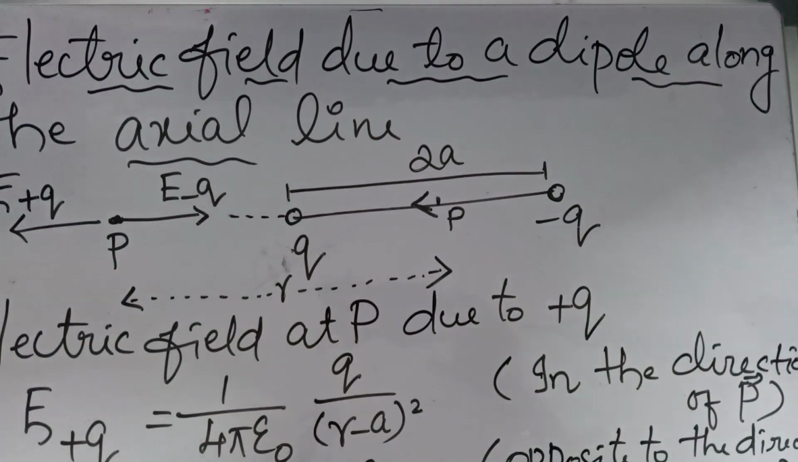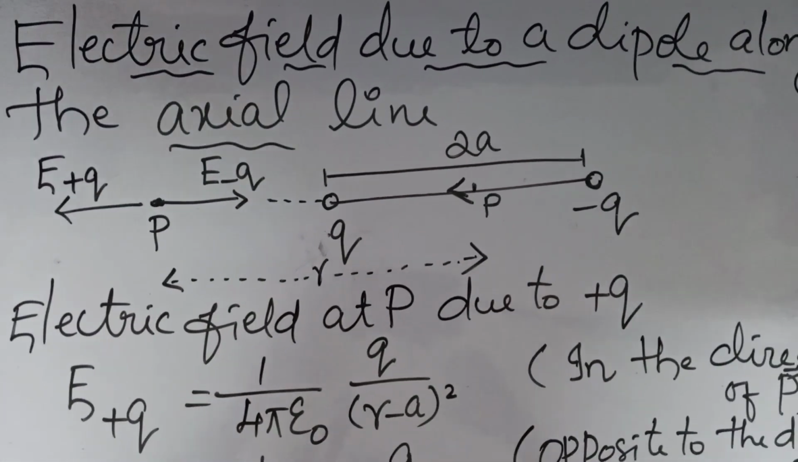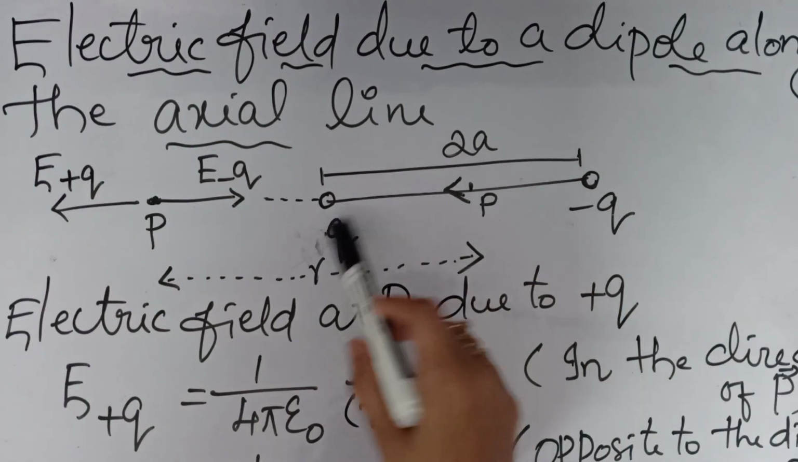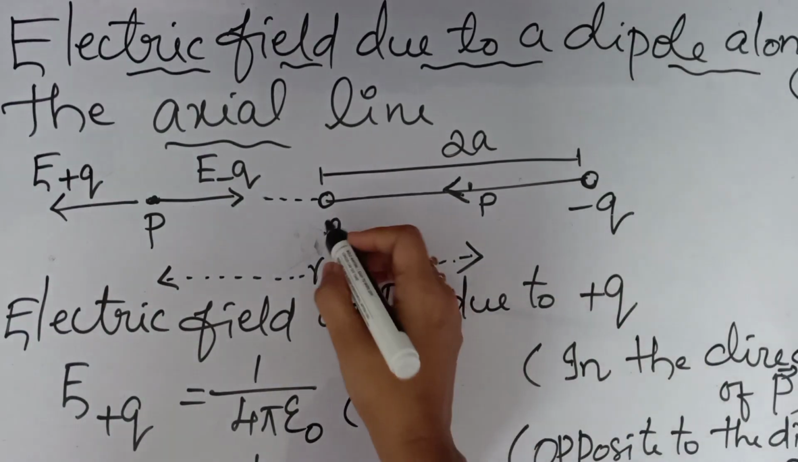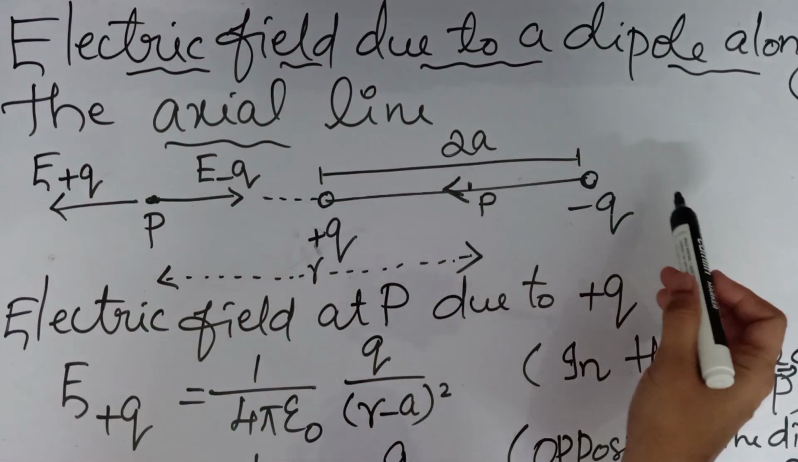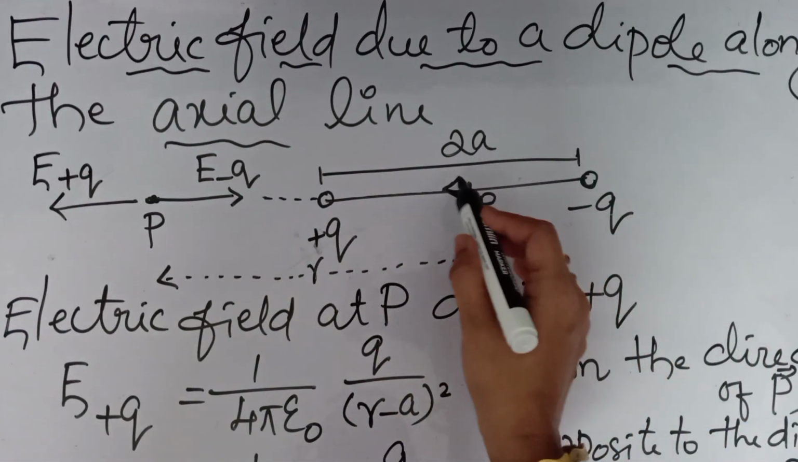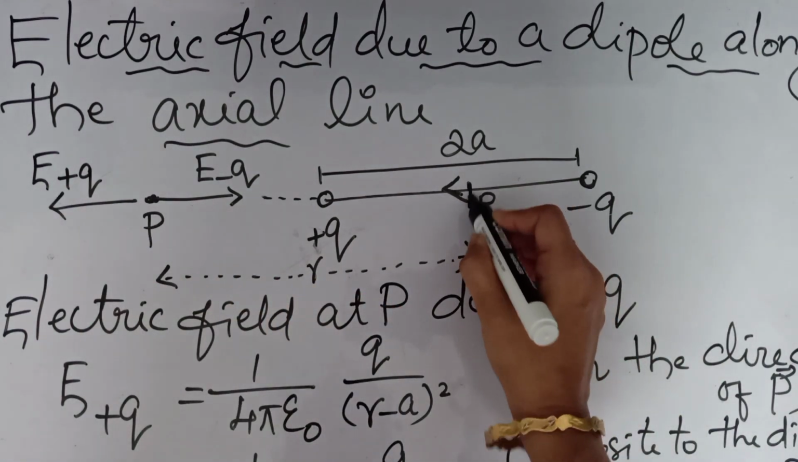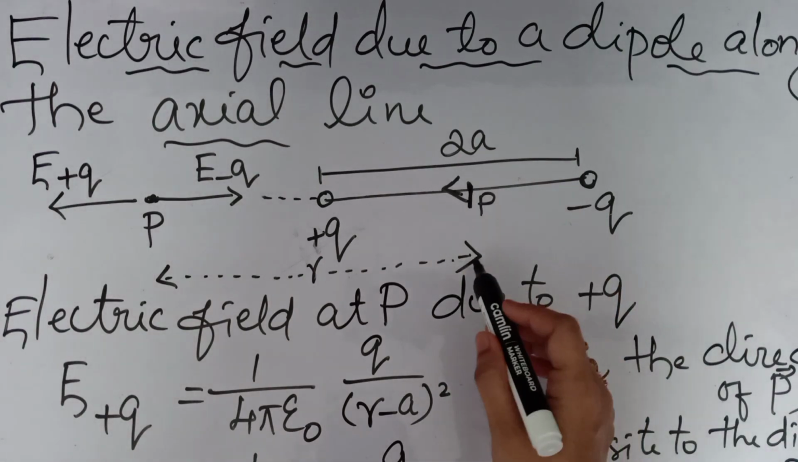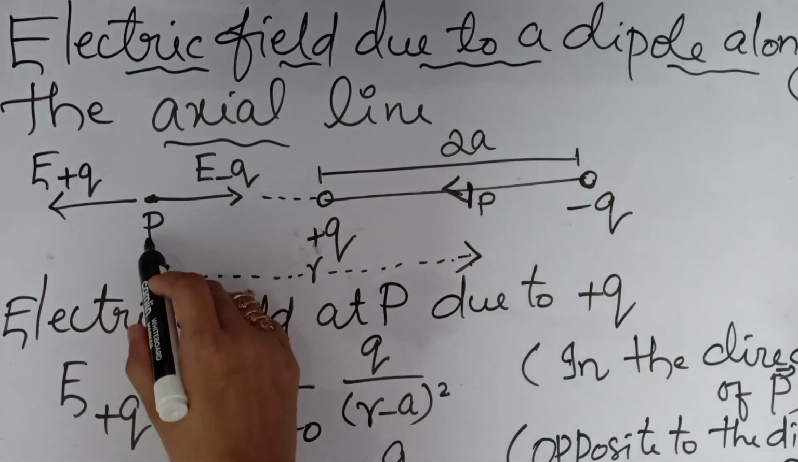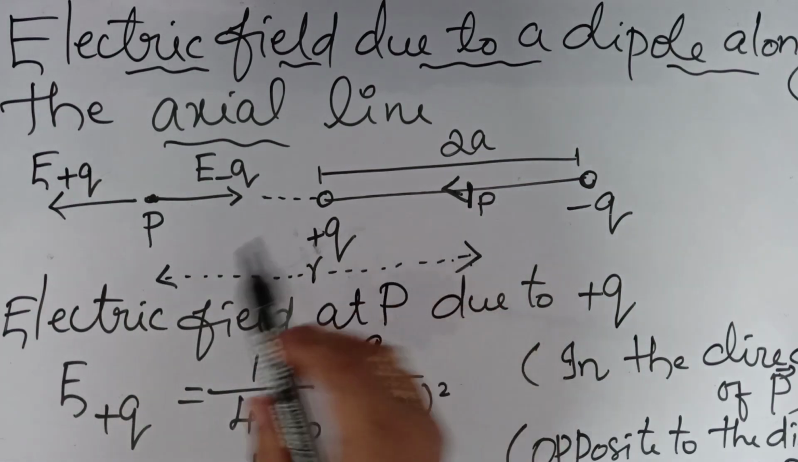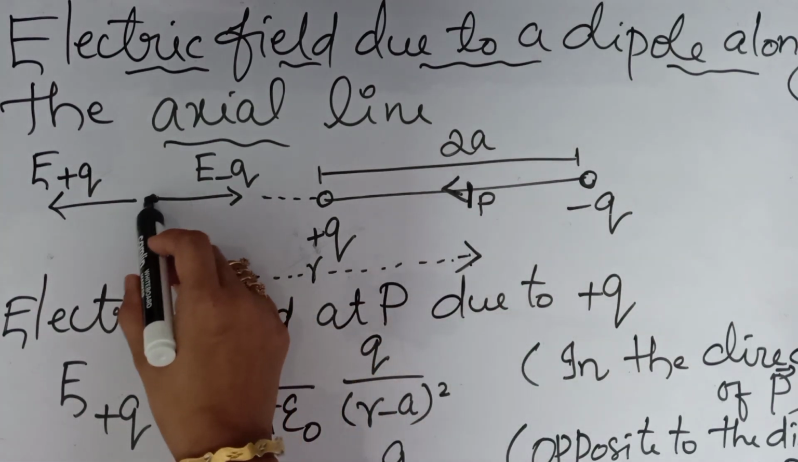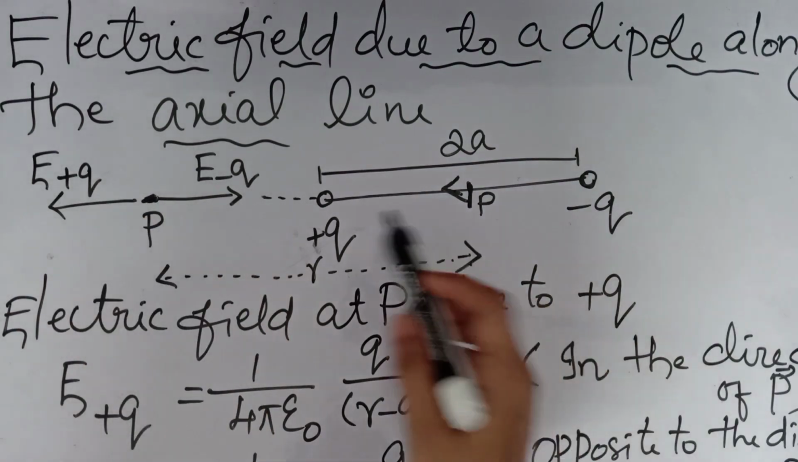Okay, so first of all we can consider the diagram. Here we can see a dipole, that is two charges, plus Q charge and minus Q charge. They are separated by a distance 2A. So from the center, this distance will be A and this will be also A. Clear? And now we are considering a point P at a distance R from the center of the dipole. So this is the center of the dipole. From the center to P, this is the point P at a distance R here. Okay, and we are finding the electric field at this point P due to this dipole.